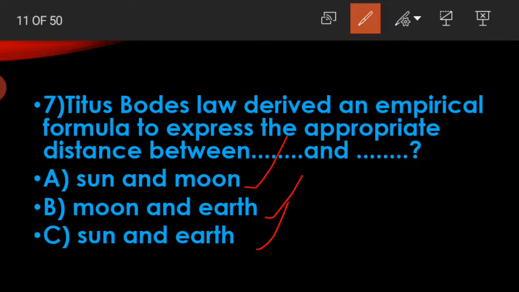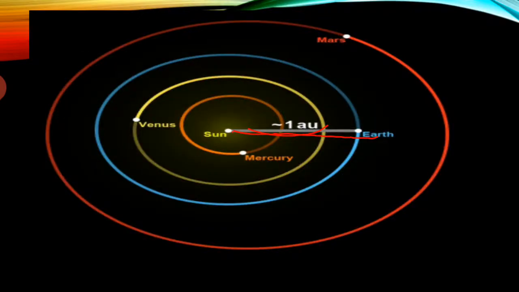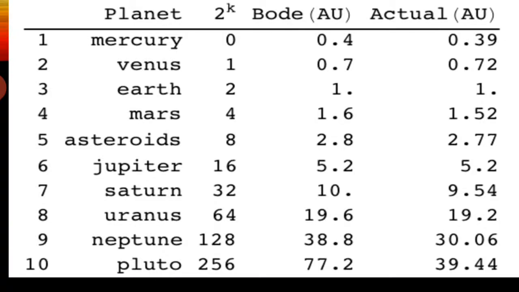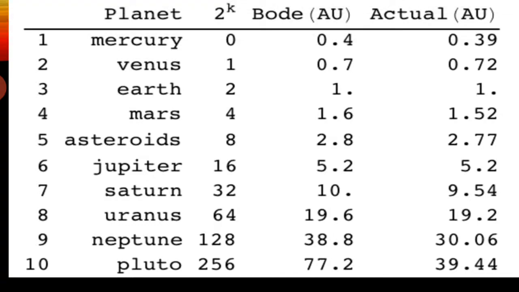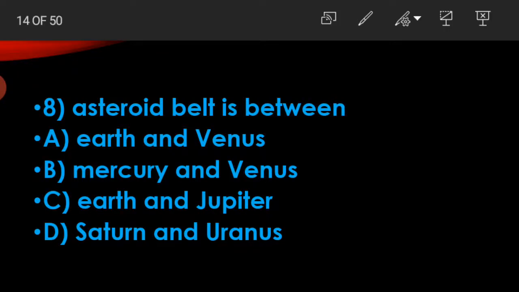So the answer is Sun and Earth. Option C is correct. It derived the empirical formula to express the approximate distance, 1 astronomical unit. Okay.